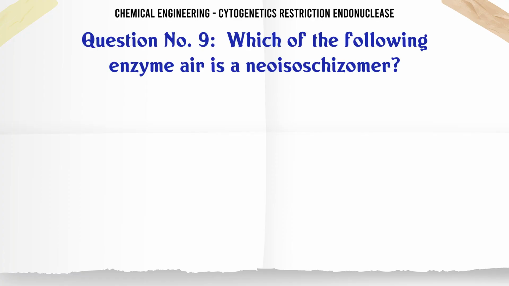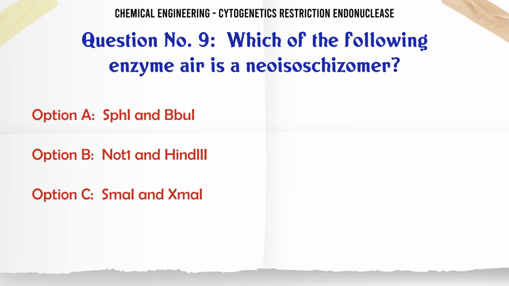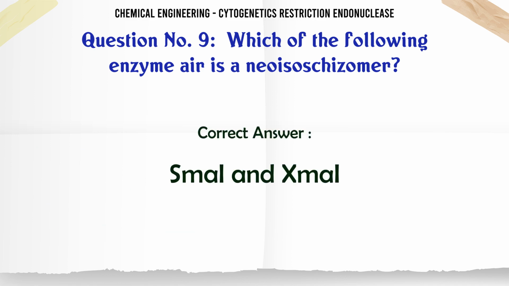Which of the following enzyme pairs is a neoisoschizomer? A. SphI and BoI, B. NumT1 and HindII, C. SmI and CrisMI, D. PstI and SmaI. The correct answer is SmI and CrisMI.